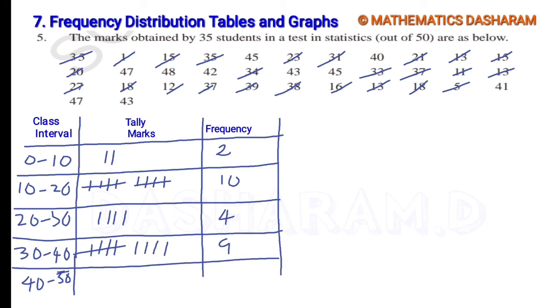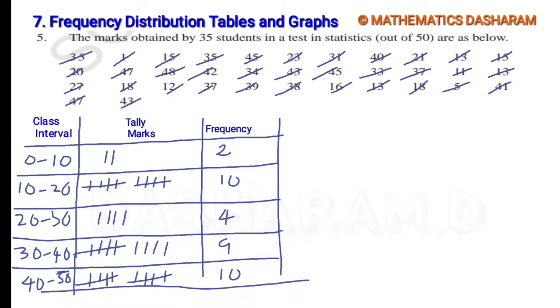So 40 to 50 means 40 to 49.9. So 1, 2, 3, 4, 5, 6, 7, 8, 9, 10. So 1, 2, 3, 4, 5, and 1, 2, 3, 4, 5, so total 10. So this is our required table for the fifth question.